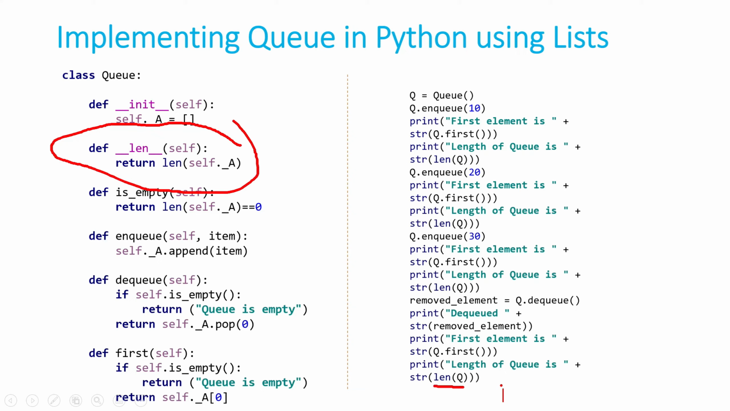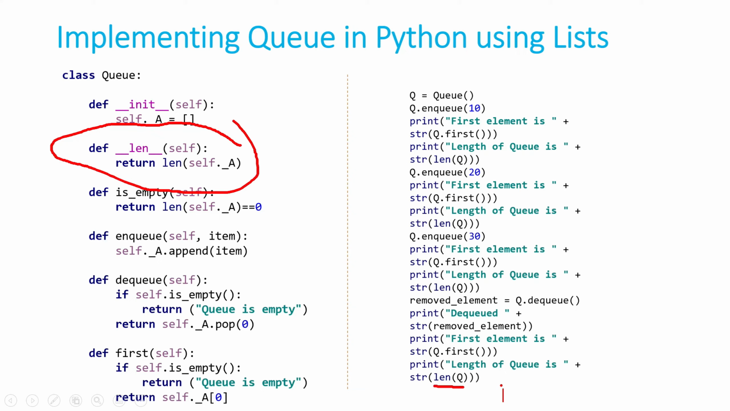Next is the enqueue method. We simply add a new element from the back. So in the list, we already have a method called append, which appends the item to the end of the list. We are going to use that method to write the enqueue method.